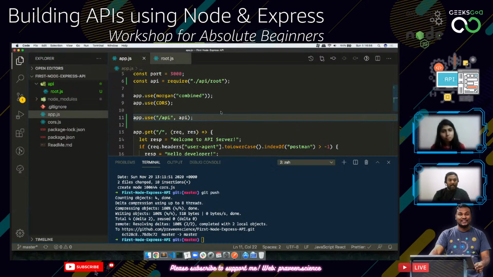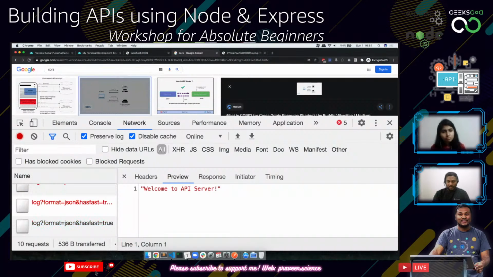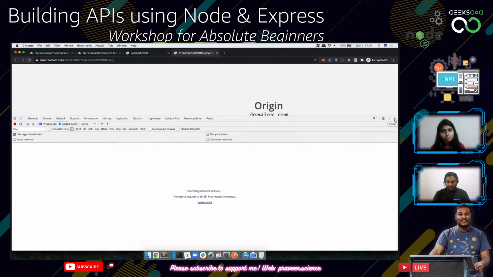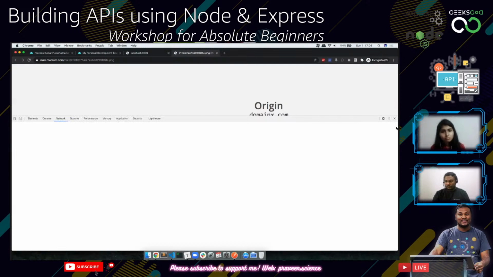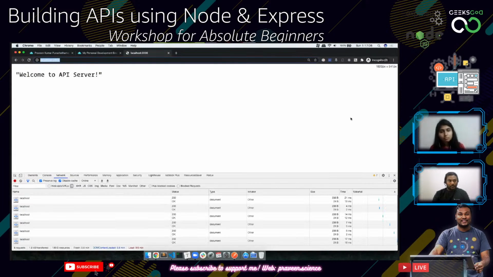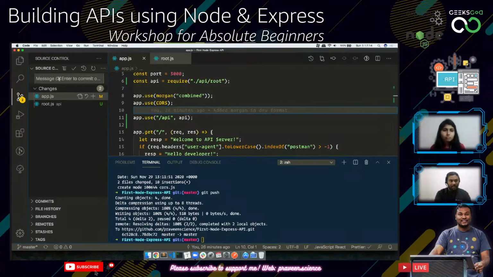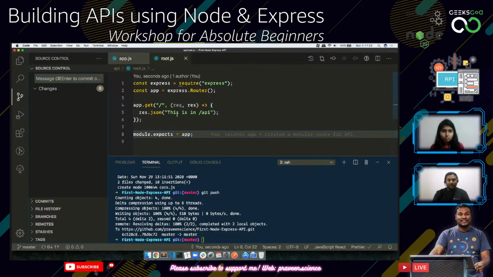If I save this and go back, and I do /API here, I'll be able to see it is in /API. And we just created a modular route for API. Now this is the root of the API, right? So what we can do is create more modules here.